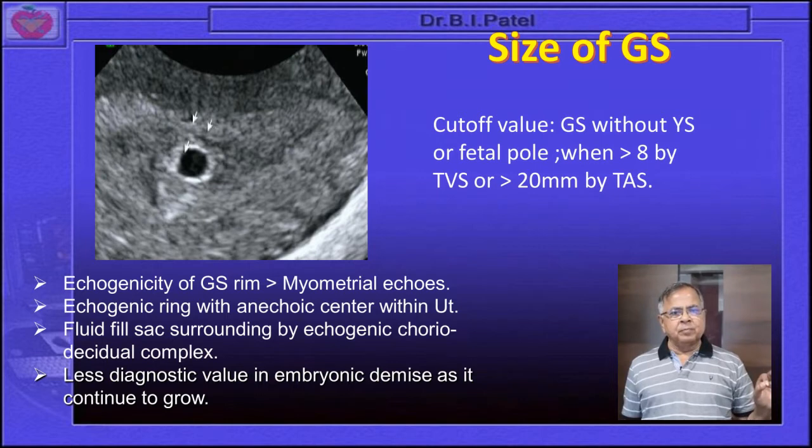Echogenicity of the GS rim is usually more in comparison to the myometrium. Over here the arrow shows that. An echogenic ring with an anechoic center within the uterus can be appreciated, a fluid filled sac surrounded by the echogenic chorionic decidual complex. It has less diagnostic value in embryonic demise, as it continues to grow. Because of that, people are not paying much importance to the development of a GS when the embryo and yolk sac are not there.